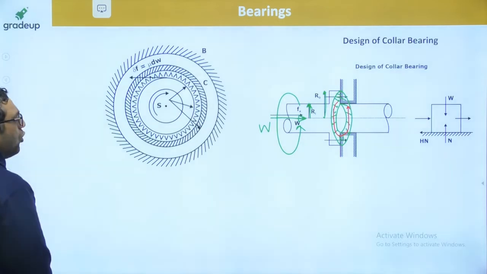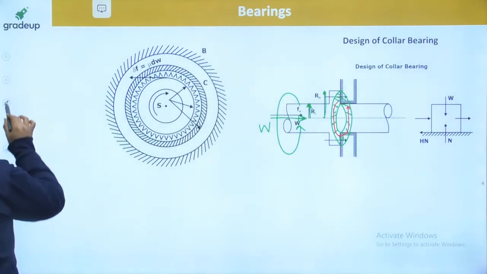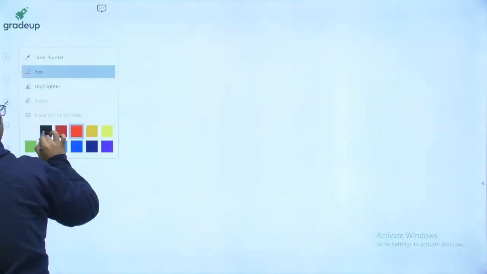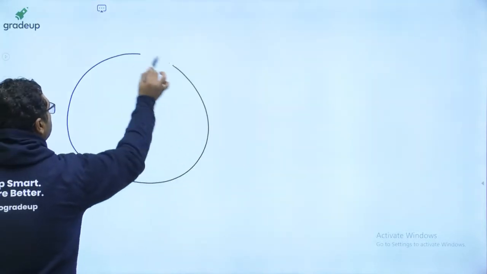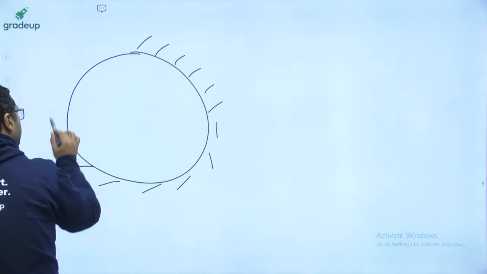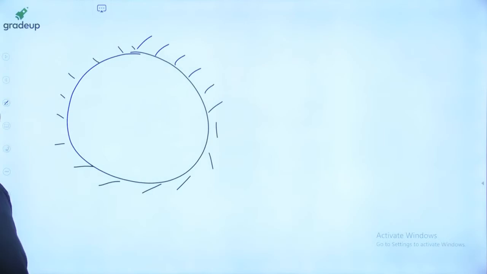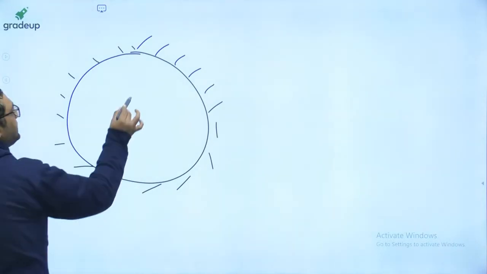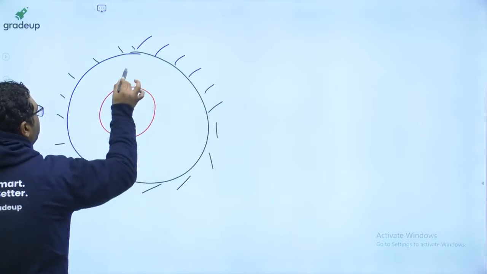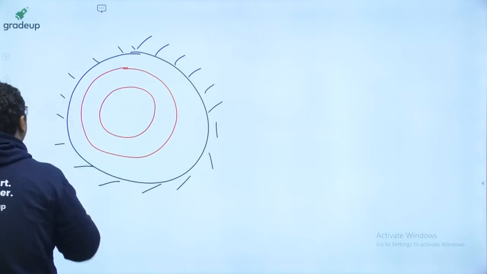So dear, now we got one thing, that W load is beared by that surface, and I have just shown you that surface. I am showing you again. This is the bearing surface, guys. If this is the bearing surface, you know one thing, this is the shaft and at the same time this is the collar. Collar is welded over the shaft.